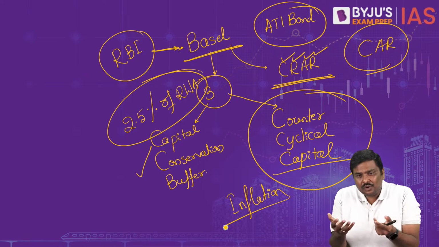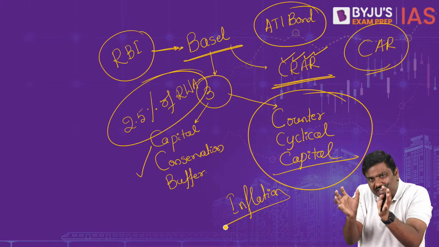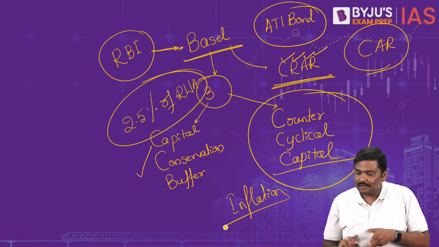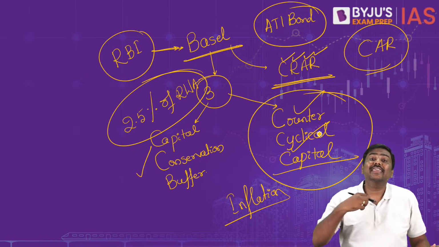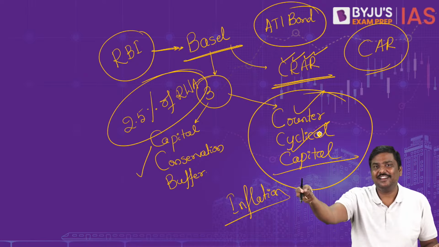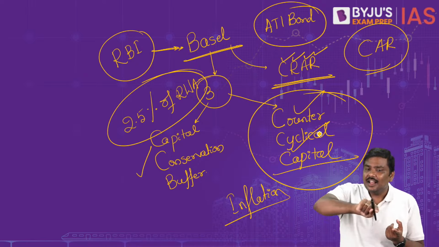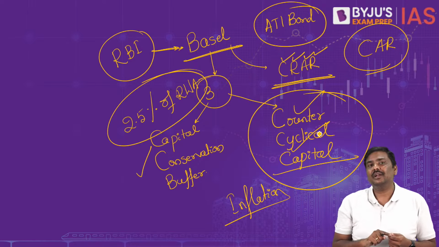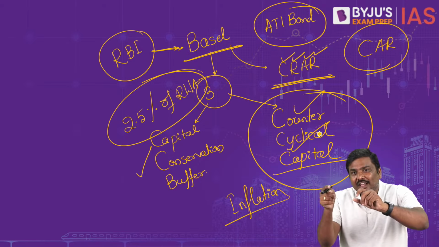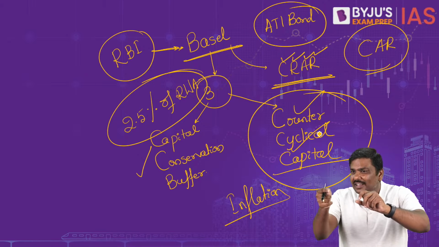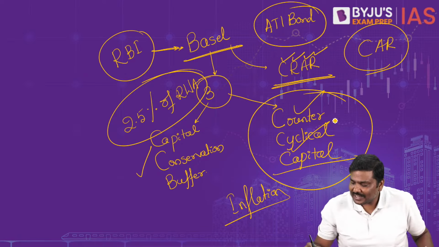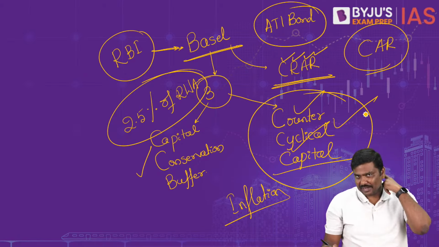Right? So what you will have to do? Some of this credit, some of this capital, ask them to store away. Look at the term, counter-cyclical capital buffer. Counter-cyclical capital. Right? Against the cycle, ask them to store a certain amount of capital. Why? You want to protect the economy. You do not want to overheat. You do not want to give too much credit. If something happens, you will not be able to recover the credit, etc. So that is the basic idea of counter-cyclical capital buffer.